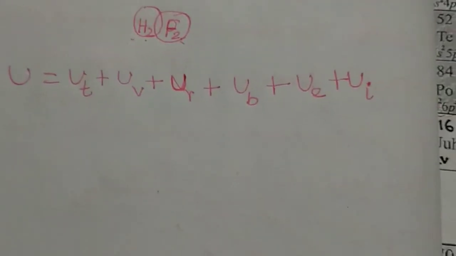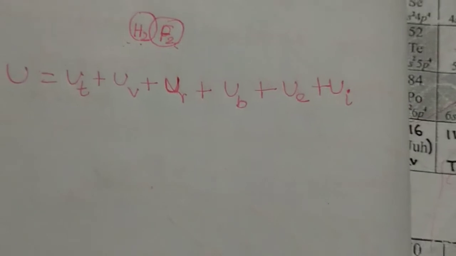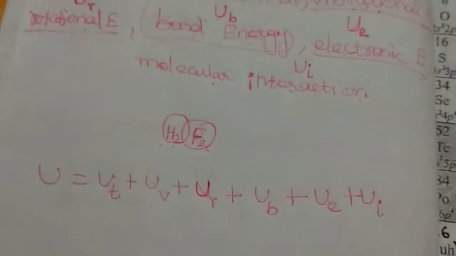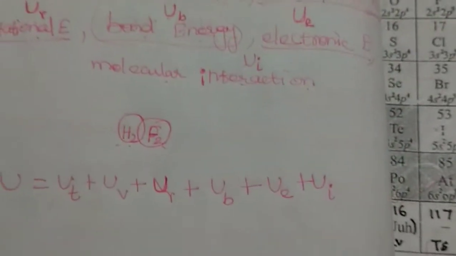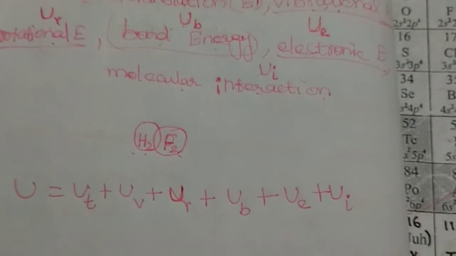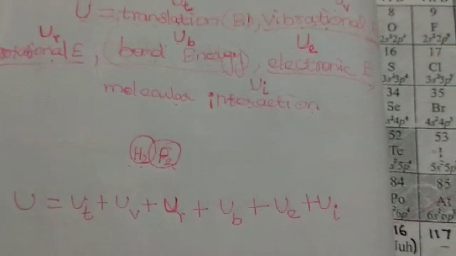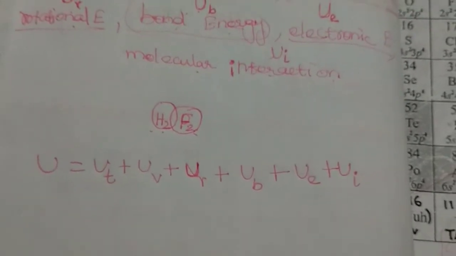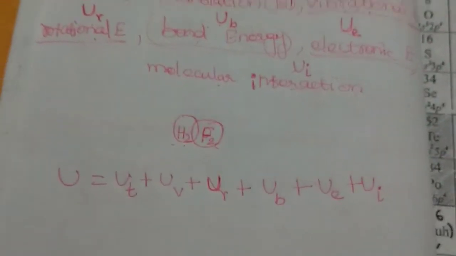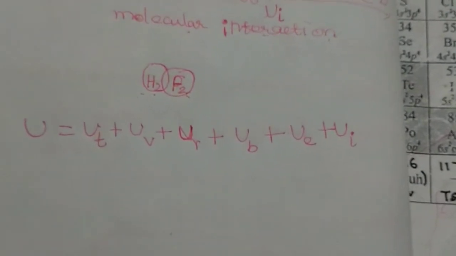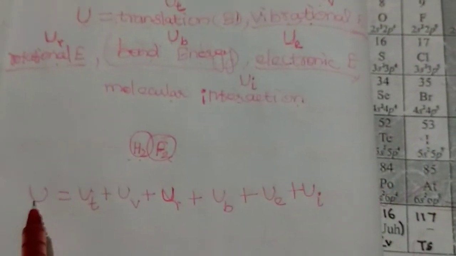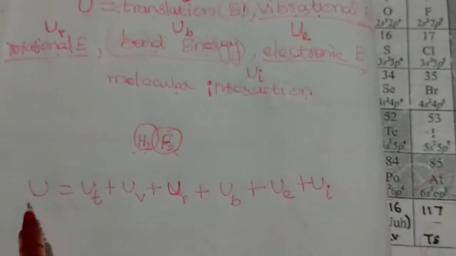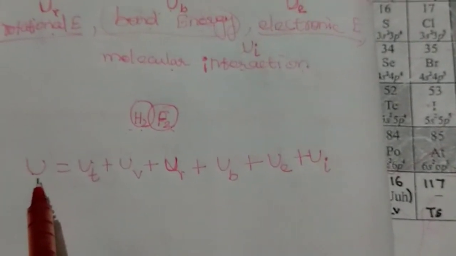So the internal energy of a system is equal to the energy possessed by all the constituents of the system. That means atoms, ions or molecules, anything in the system, the total of all that energy is internal energy.